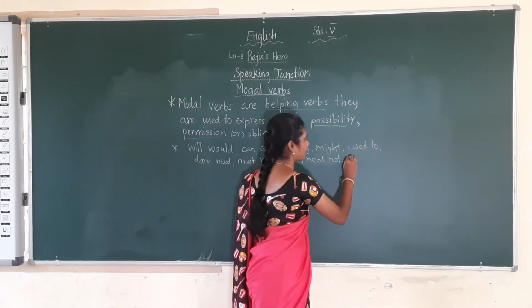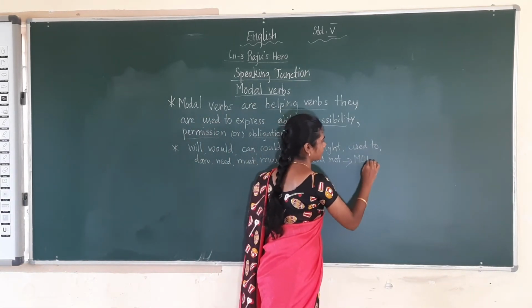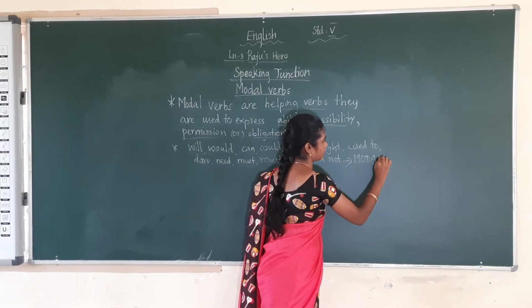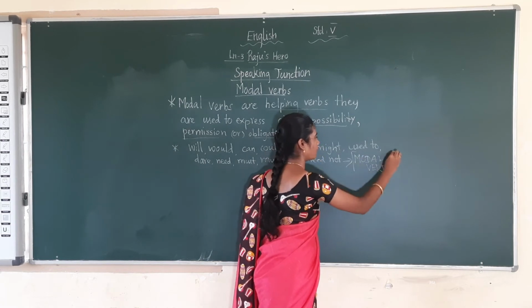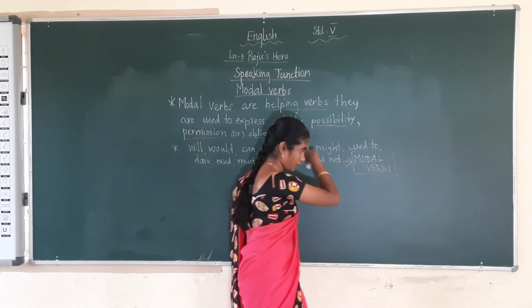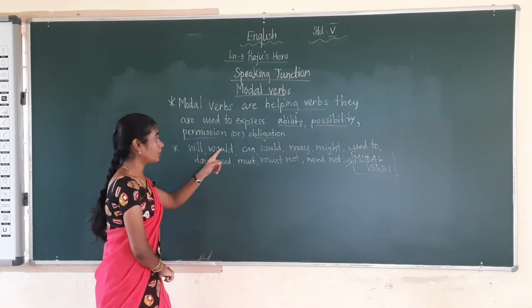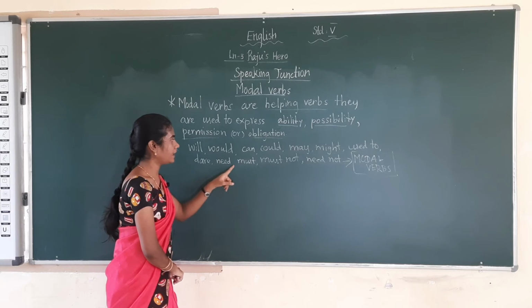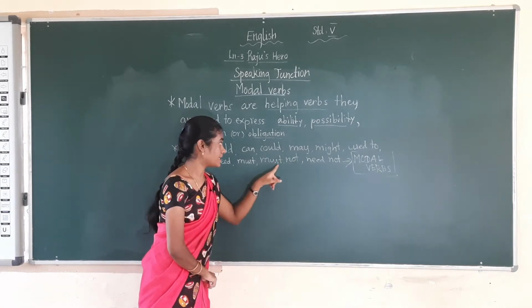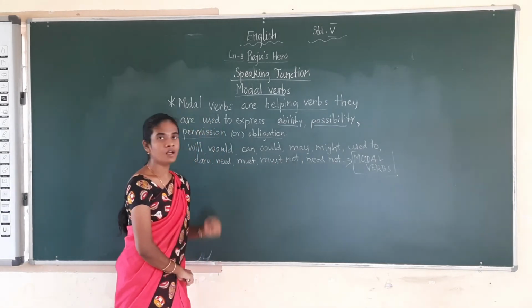These are the modal verbs in English. What are they? Will, would, can, could, may, might, used to, dare, need, need not. So these are the modal verbs.